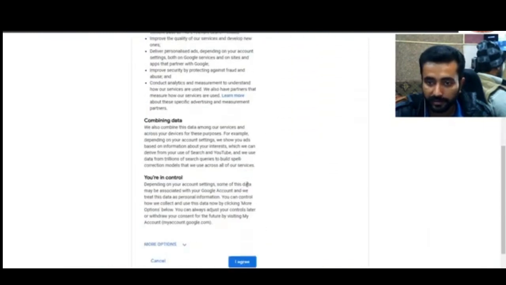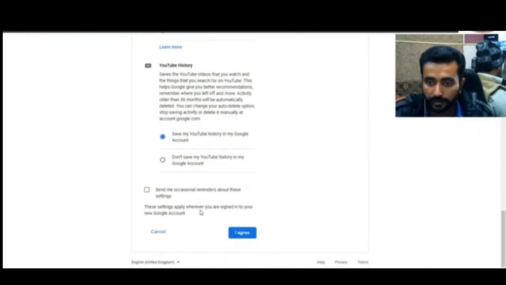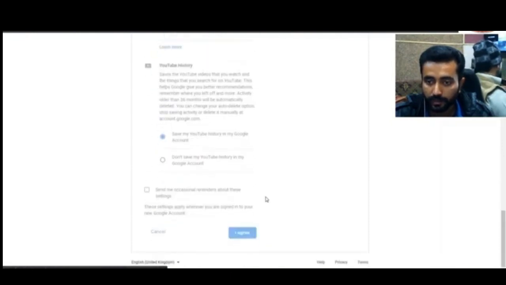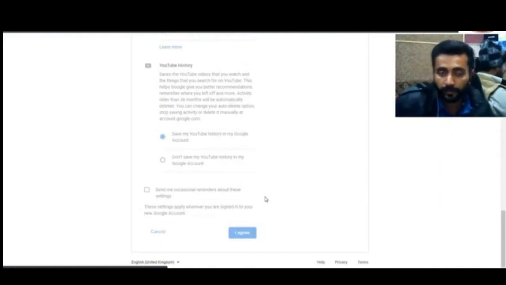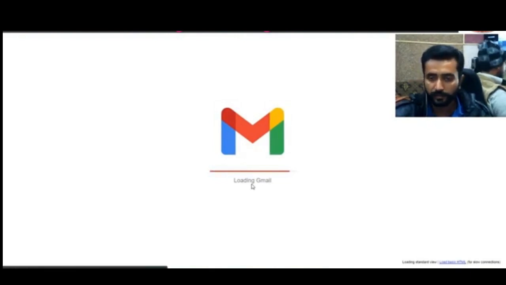So next, more options. You can select anything. Okay, I agree. These are terms and conditions. You have to agree if you want to create an account on Gmail. So our account has been created in just 2 to 3 minutes.